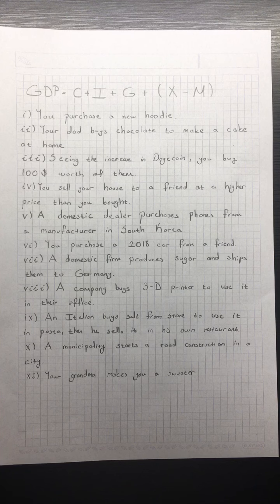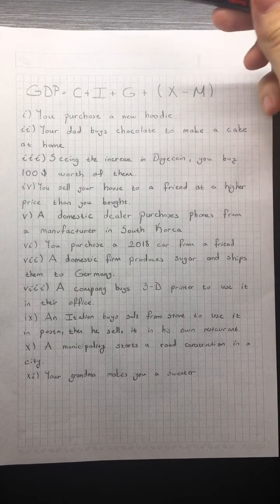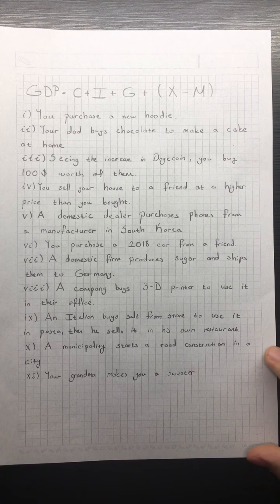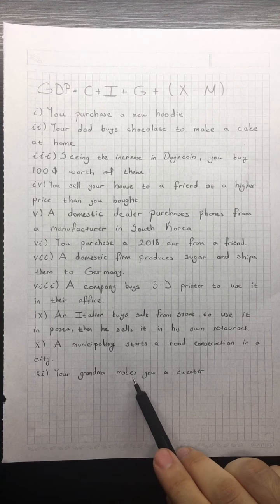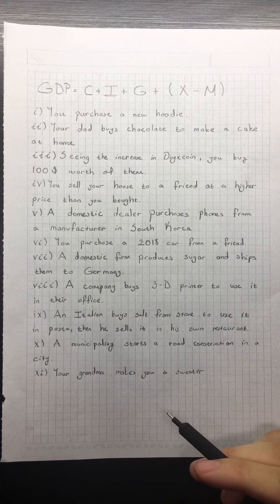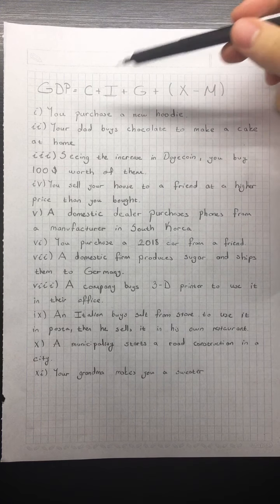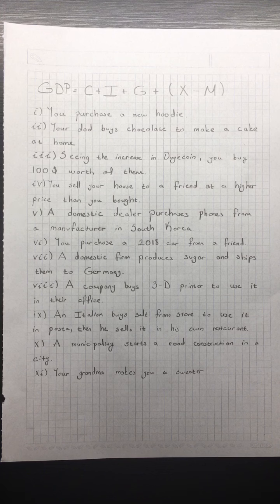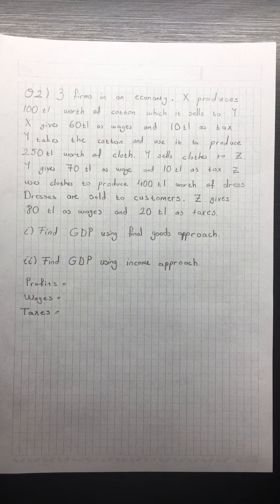A municipality starts a road construction in a city. This is government spending. It will increase G and it will also increase GDP. Your grandma makes you a sweater. Well, if your grandma sells it to you, then it will increase consumption. But assuming that she gives it to you as a gift, since this will not give rise to a market transaction, it will not affect the GDP. We are in question 2.